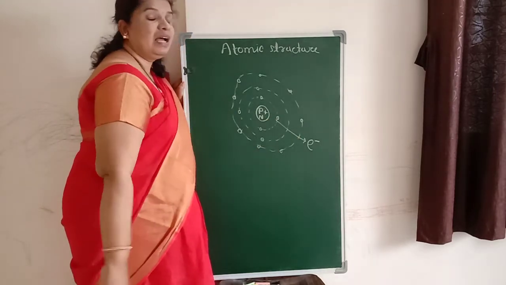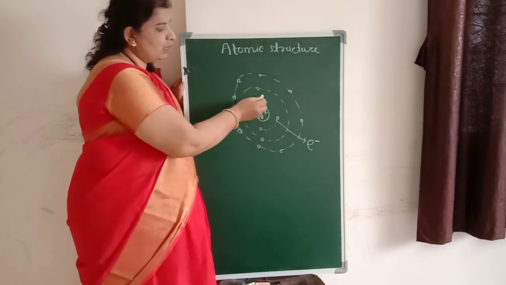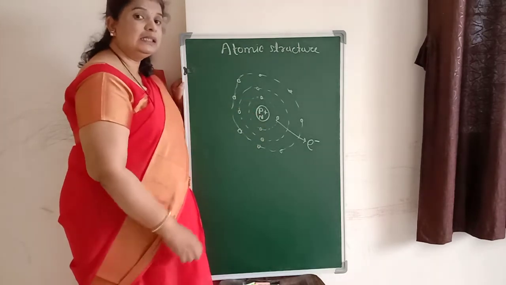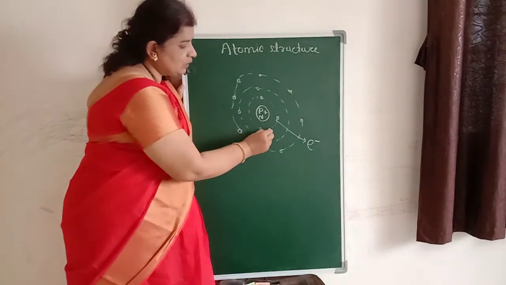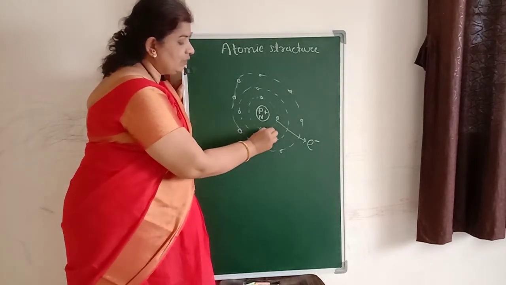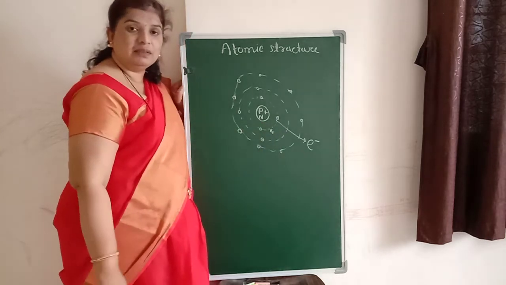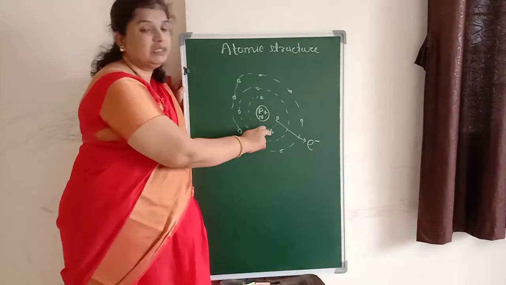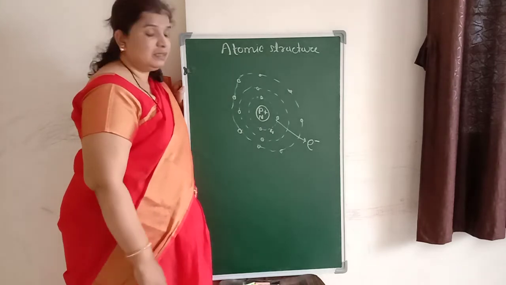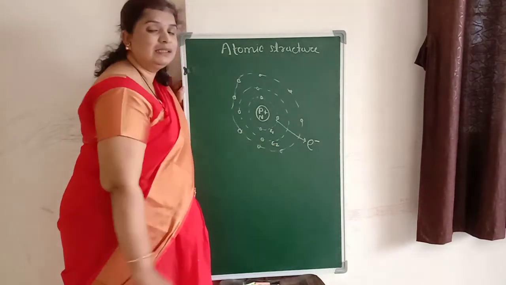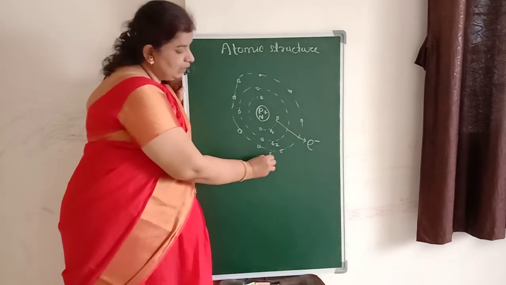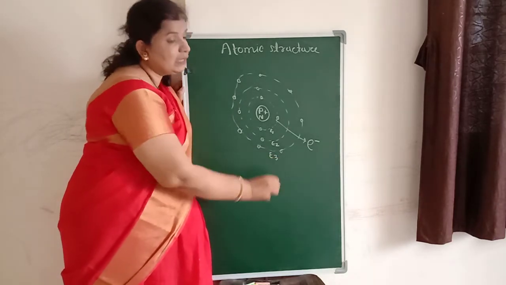These electrons are moving around the nucleus in certain or specific energy levels. Suppose this is the first energy level, having some energy; we can call the energy of this level E1. This is the second energy level, so we call it E2, and this is the third energy level, so we call it E3.